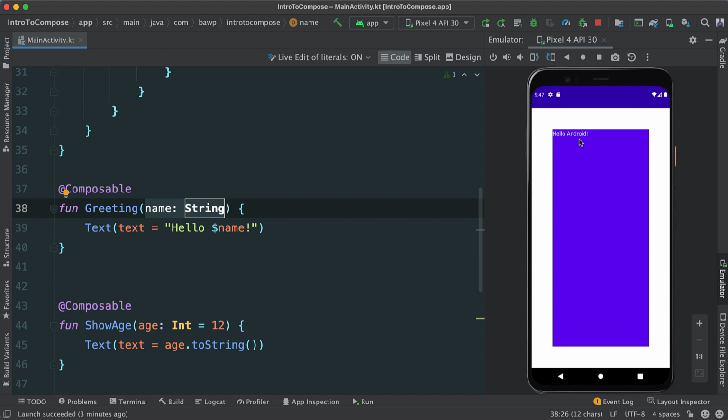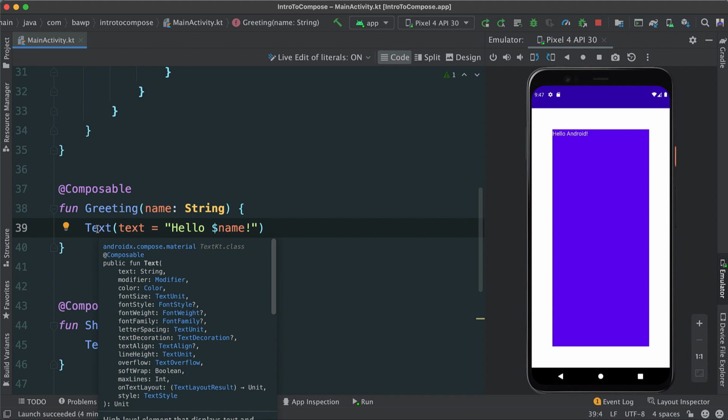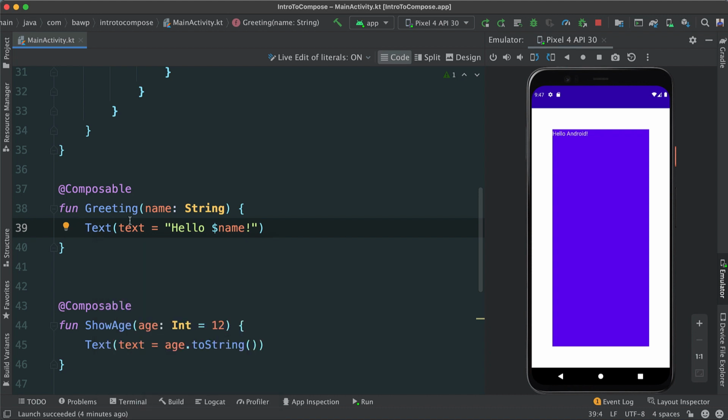Because a function takes in data, the composable function then accepts those parameters, right? We can pass as many parameters as we want, and then we can do something. In this case, we're calling yet another composable that we didn't create. However, it's a composable. It's got a lot of parameters, arguments that we can pass to also set it up and transform this into an actual user interface widget.